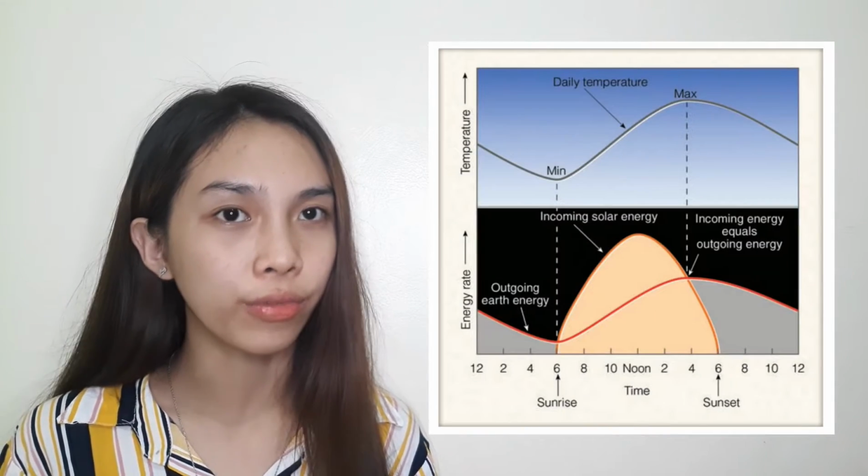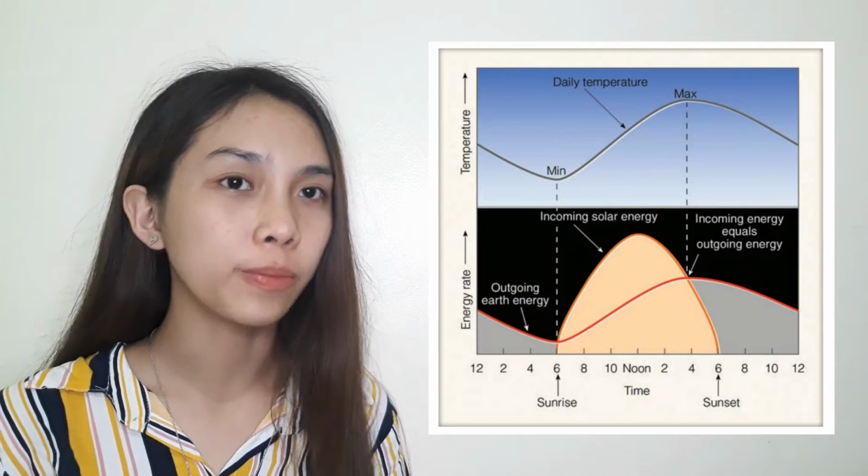Although the sun is at its highest point in the sky and the earth receives most of the solar radiation coming from the sun, noon is not yet the warmest time of the day. Rather, the air during noon continues to be heated, often reaching a maximum temperature later in the afternoon.